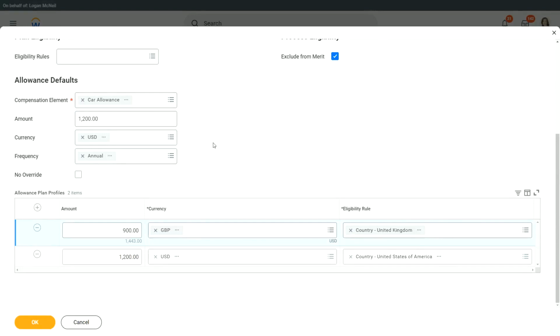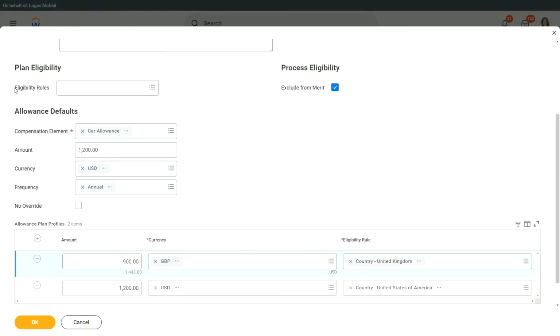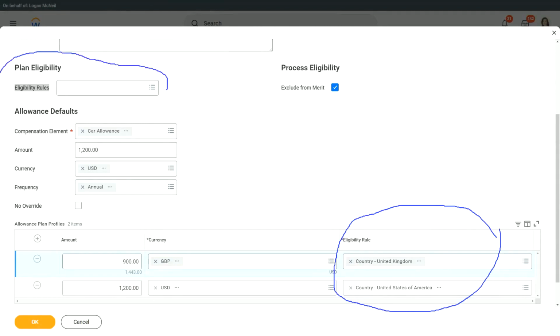Now, here there is something called plan eligibility. What does this specify and how is it different from the eligibility rule that we have at the bottom of our screen in the plan profile? Why are these two different? This eligibility rule versus this eligibility. Who should get this allowance? That is what the plan eligibility will tell us. Let's say I want to do it only for managers or above.